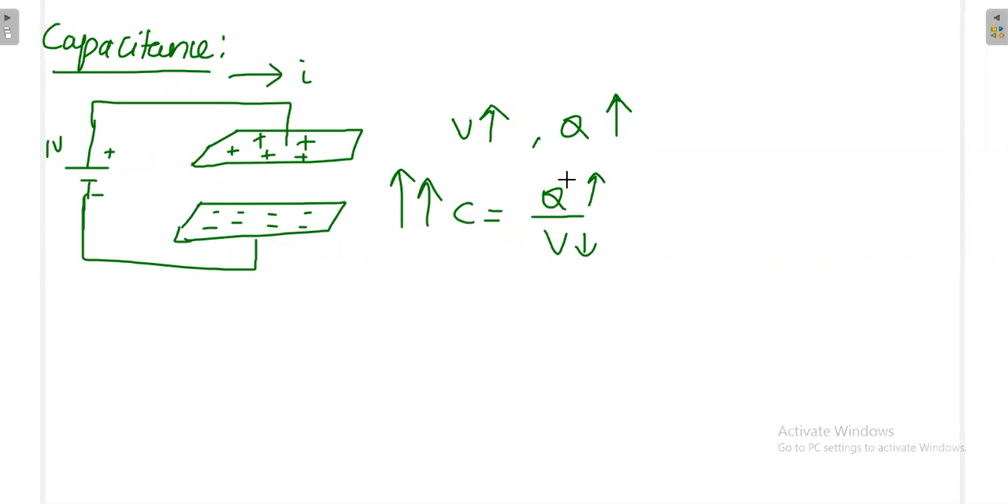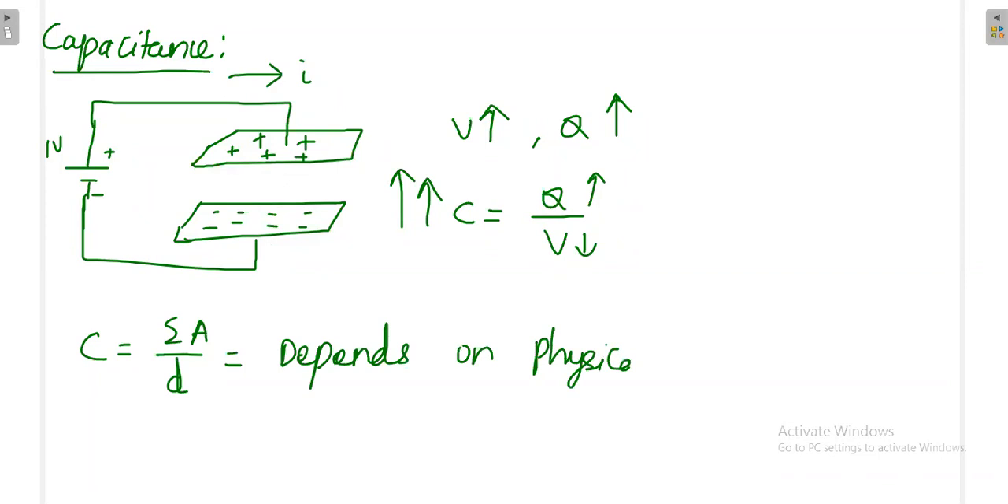Now the capacity is related with Q by V, but the capacitance value really depends on something else. It really depends on epsilon A by d, the dimensions of the capacitor. Epsilon means permittivity of the medium, A means cross-sectional area of the plate, d means distance between the plates. The value depends on physical dimensions. Once you fix the physical dimensions like area and distance and the permittivity of the medium, then your capacitance is fixed.